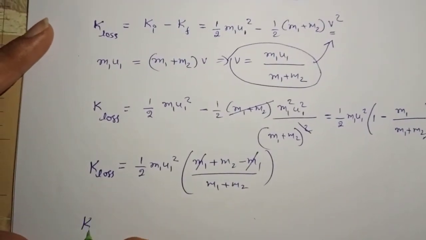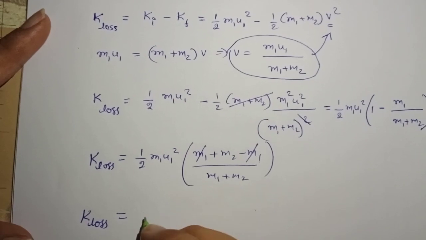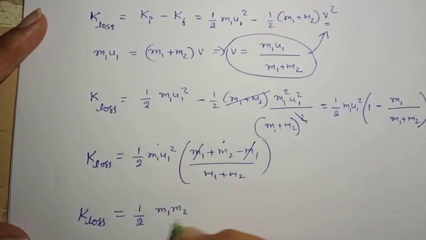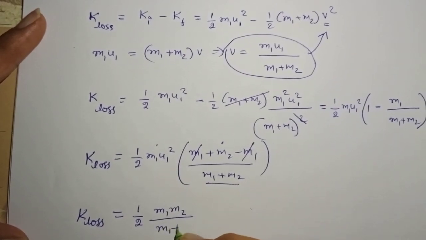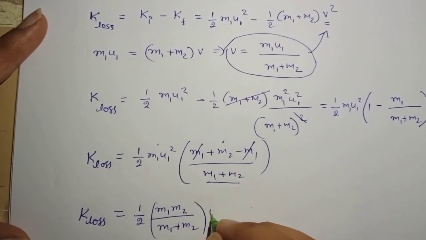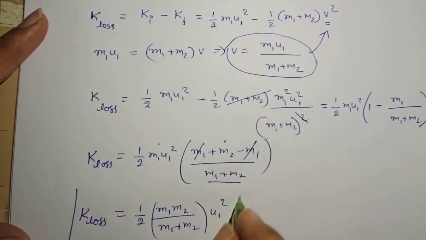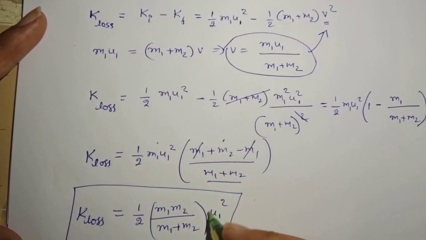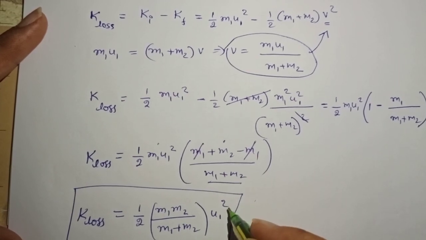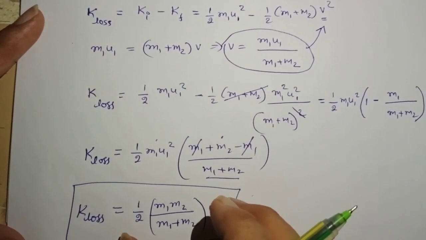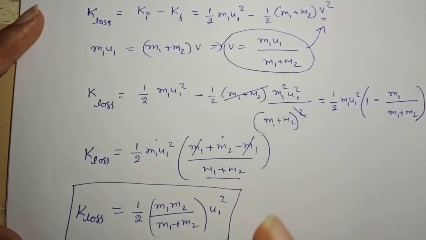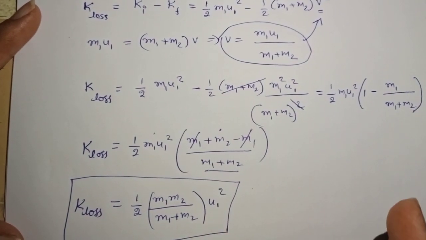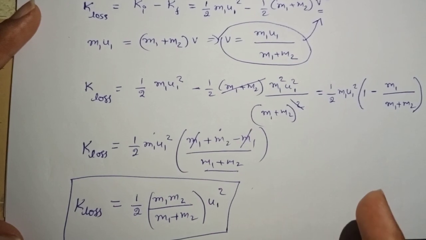Therefore, the kinetic energy loss in the case of a perfectly inelastic collision in one dimension is given by half into m1 m2 divided by (m1 plus m2) into u1 square. Here you observe all the terms are positive. Half is a constant and all these masses are positive. Even though u1 may be negative, when you square it, it becomes positive. So the kinetic energy loss is positive, meaning there is some definite loss in kinetic energy, because the initial kinetic energy is more and the final kinetic energy is less.